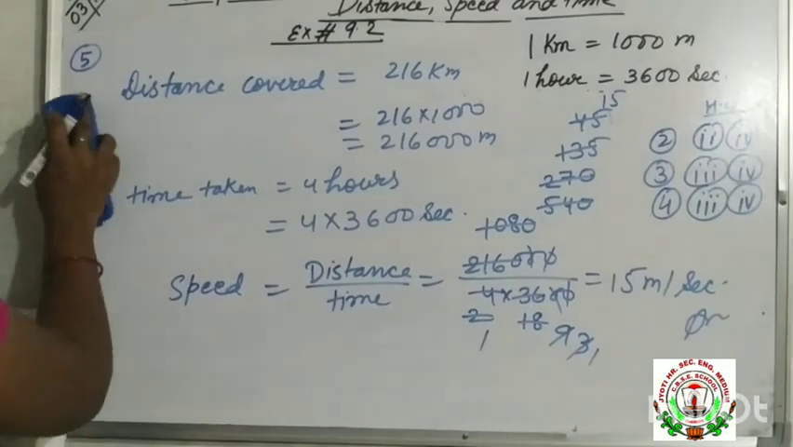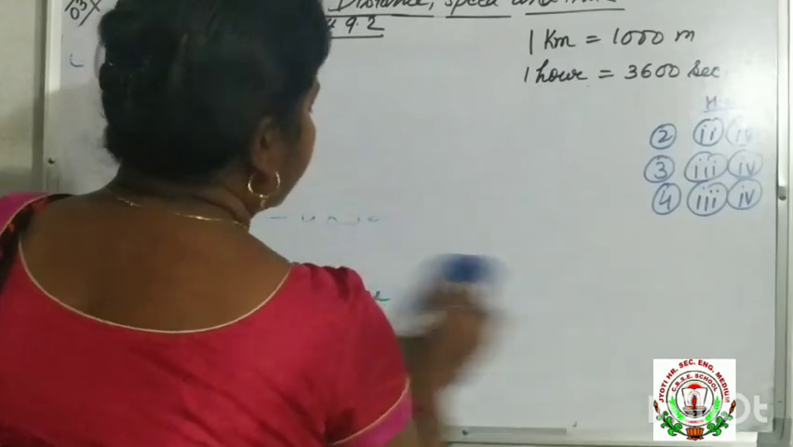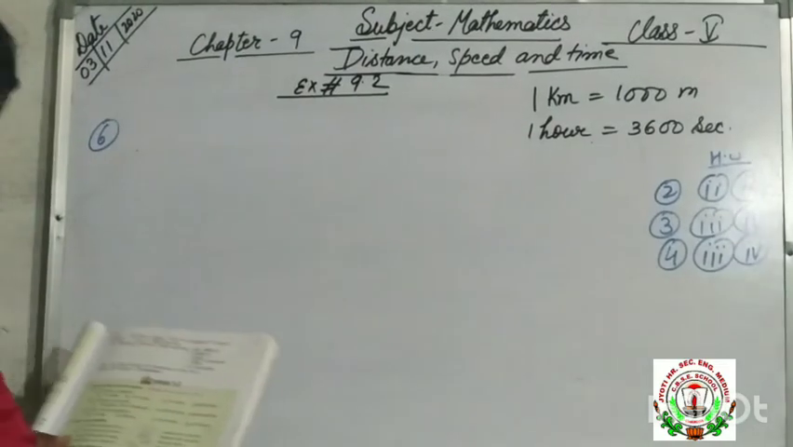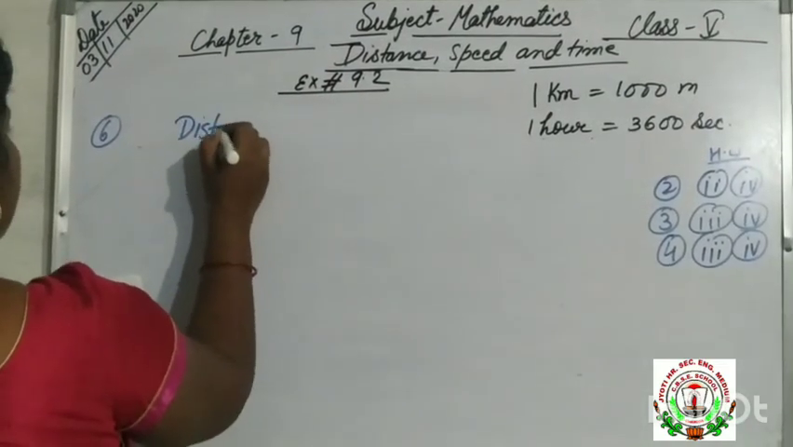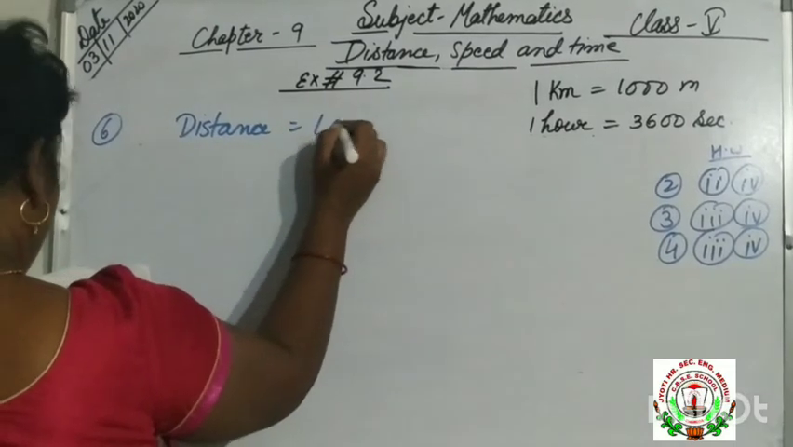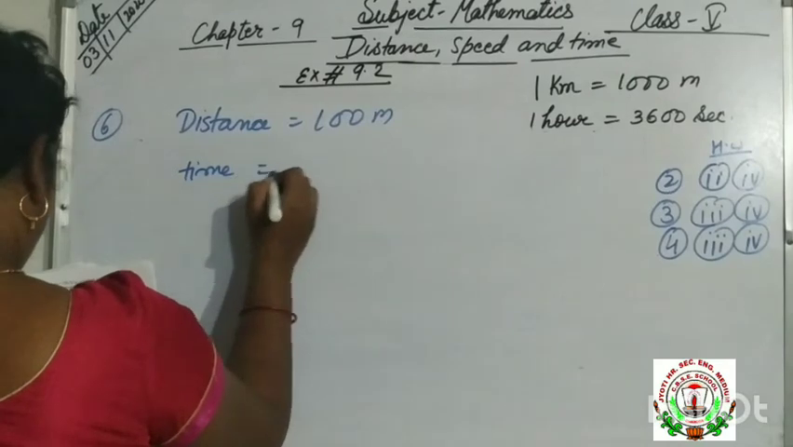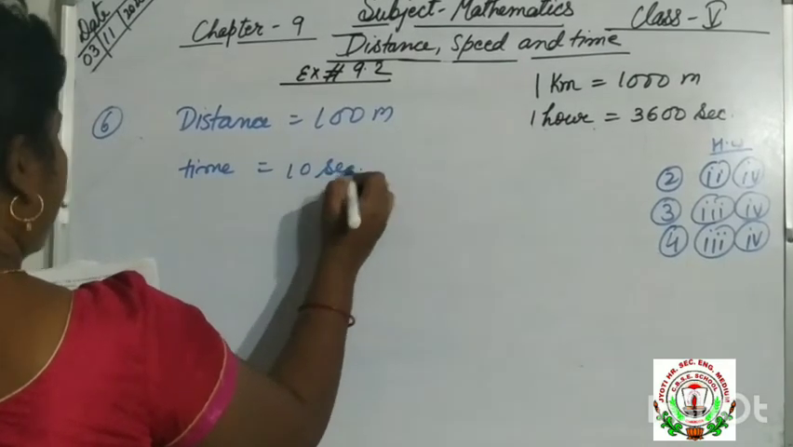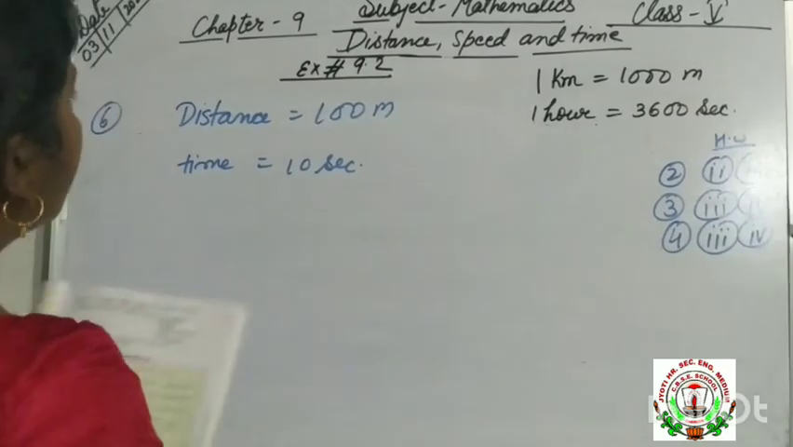Understood? Question number 5 is over. Now question number 6. Tushar covered a 100 meters race in 10 seconds. So distance is given here: distance is 100 meter, and time is 10 seconds. We have to find out the speed in kilometer per hour.